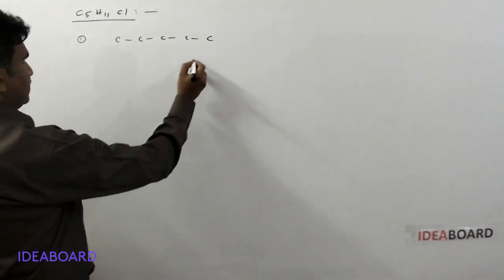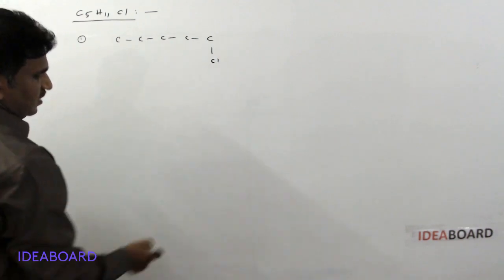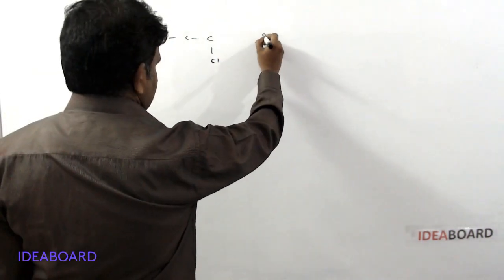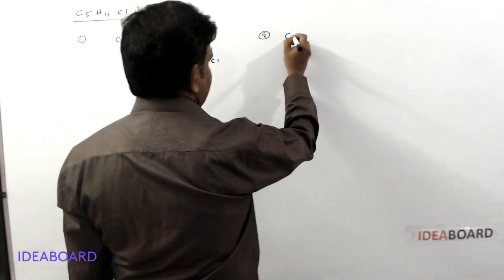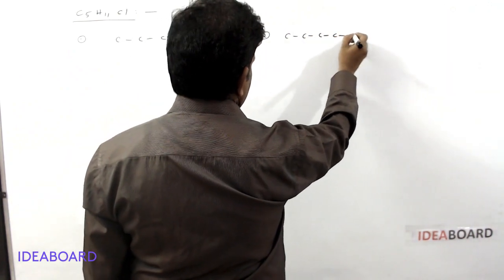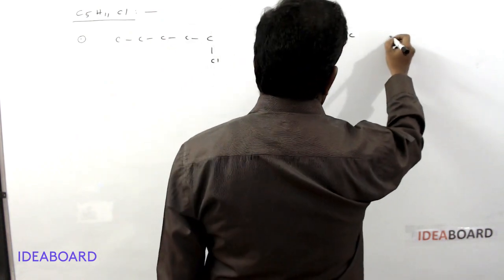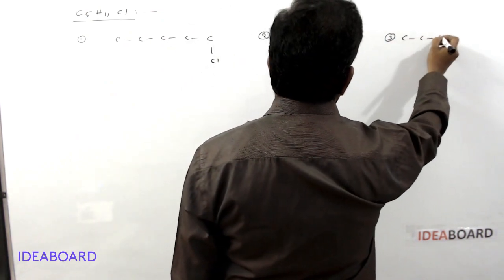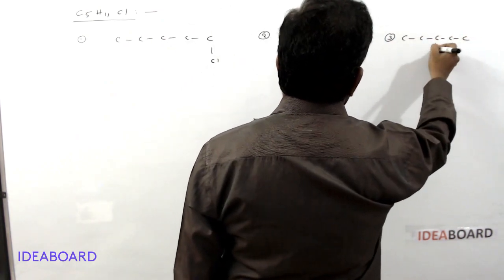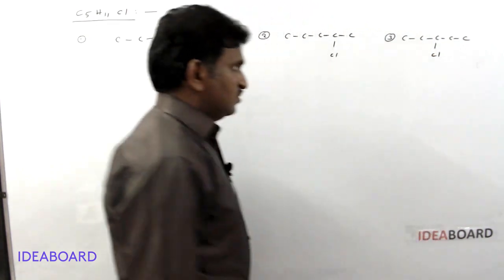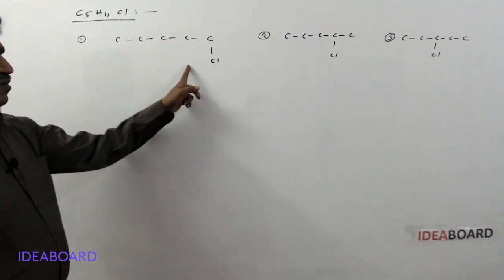And in this 5 carbon chain, first I am writing chlorine here. Next, second example I am writing with same 5 carbon chain. Chlorine here. This is 2-chloropentane. Third example I am writing 1, 2, 3, 4, 5. Here chlorine atom. So this is called as 1-chloropentane.